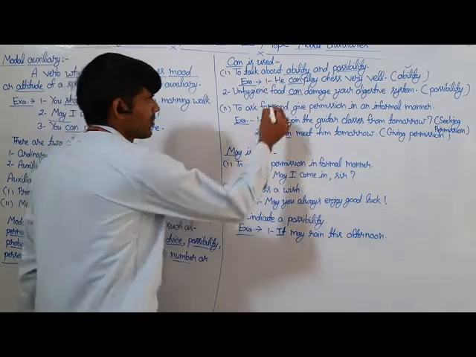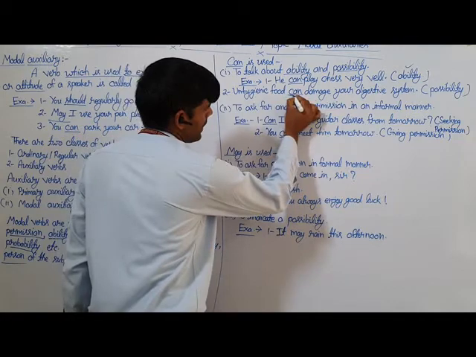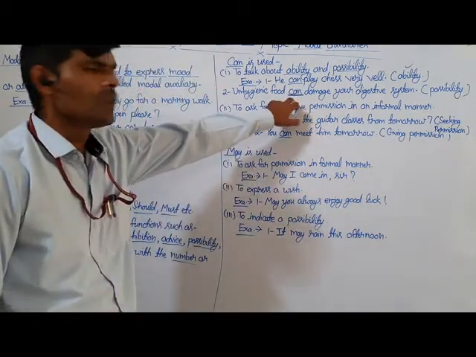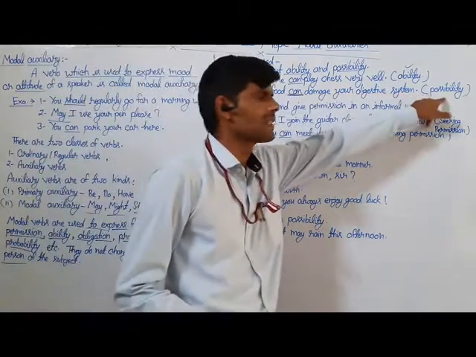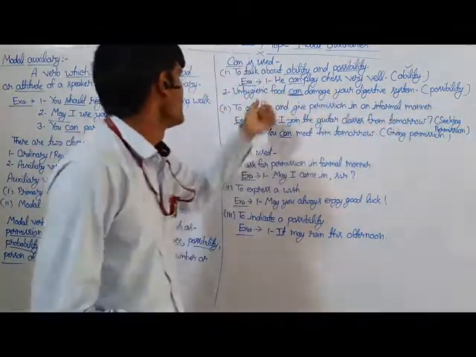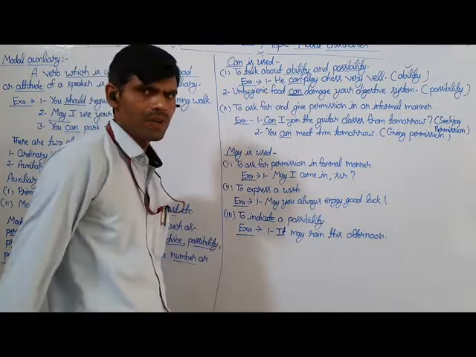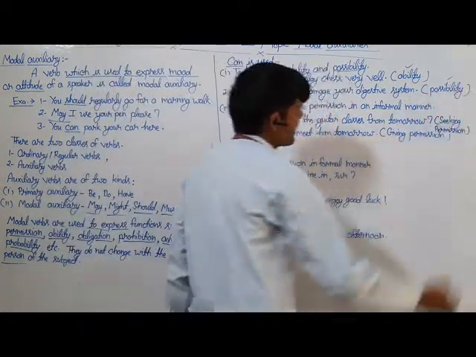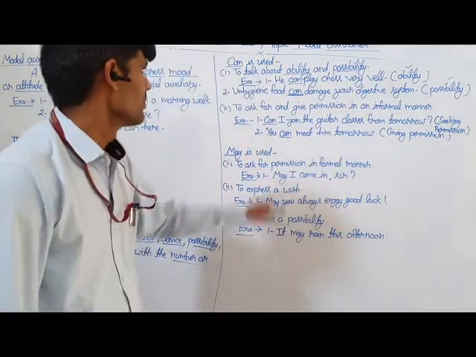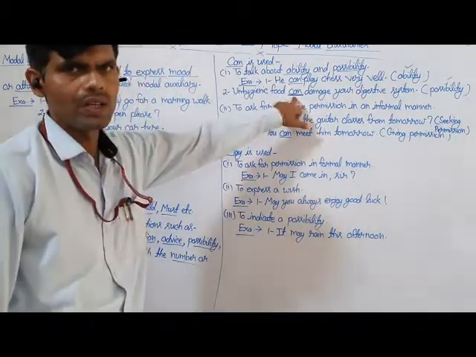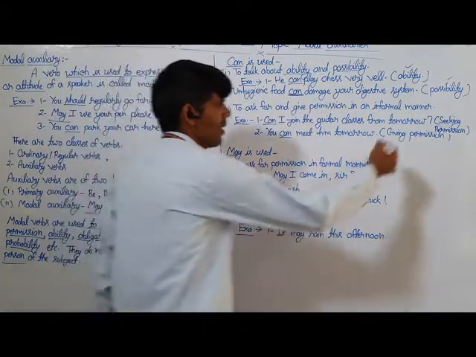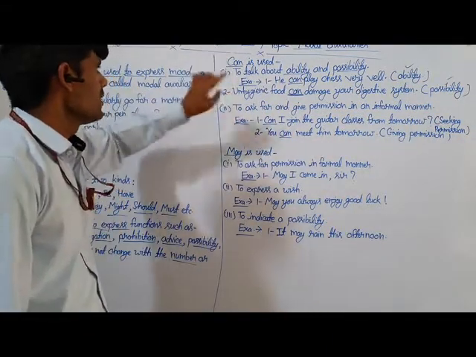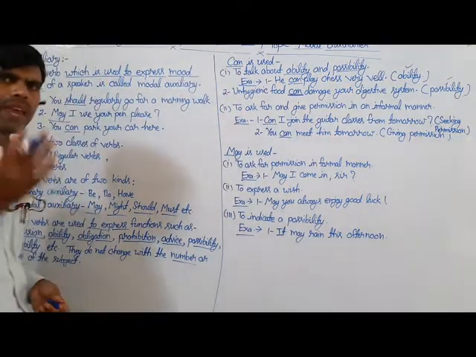Here the underlined word in the particular example is can. It is used to show the sense of possibility. If you include unhygienic food in your diet, then it is possible that it can damage your digestive system. So here the underlined word can is used to show the sense of possibility in the sentence. So this is the first use of can.